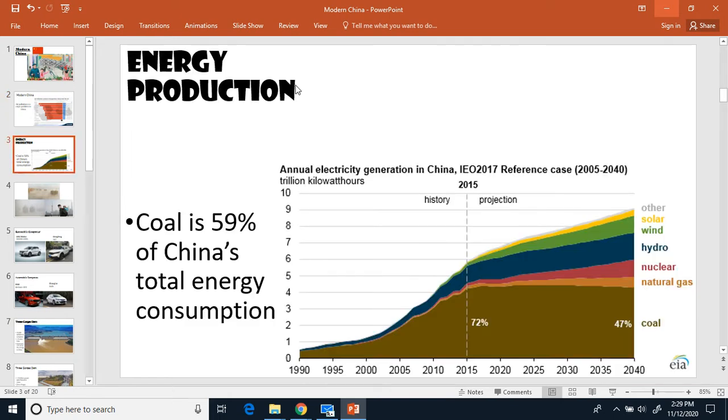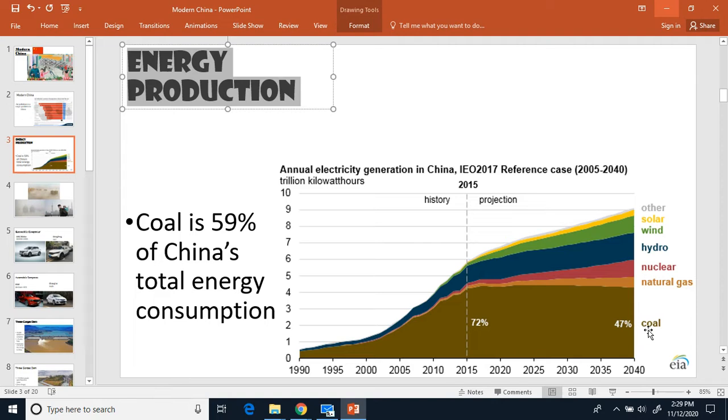Let's talk about energy production in China. Go ahead and make a bullet and write down energy production. So bullet, energy production. So for energy production in China, you can see down here in the graphic how in 2020 is right here, you can see how the energy is distributed.